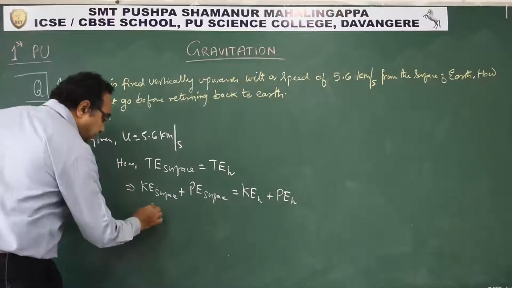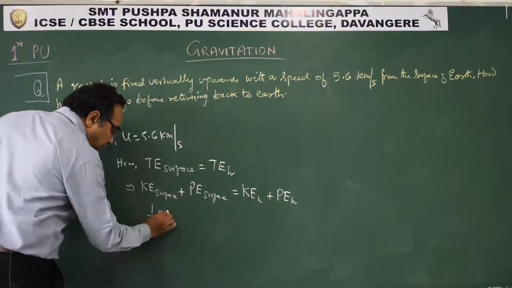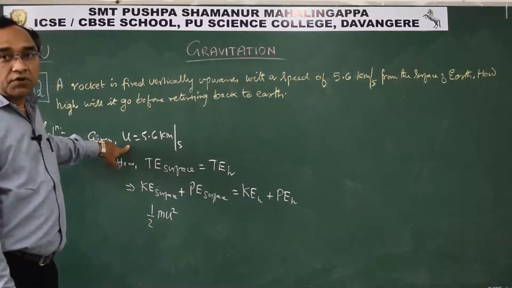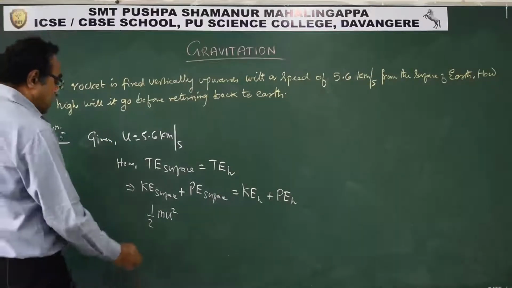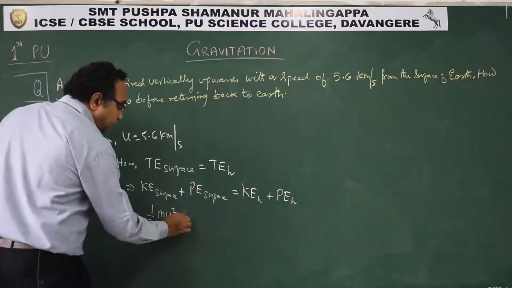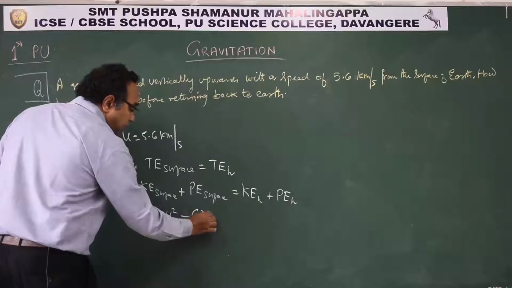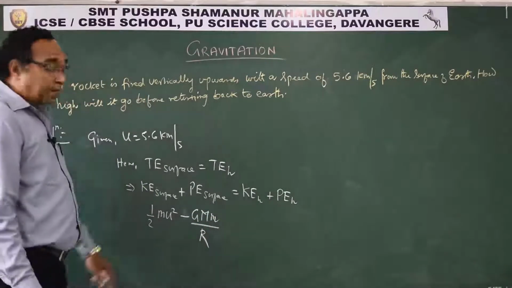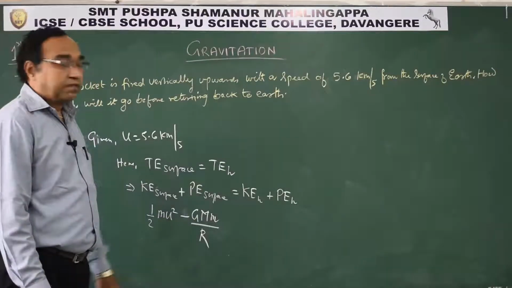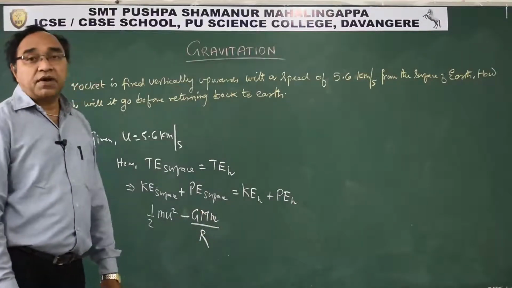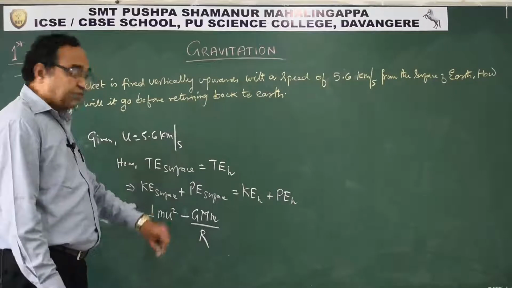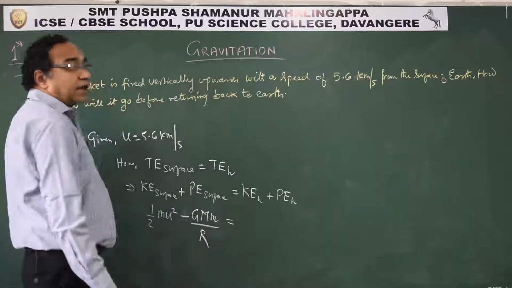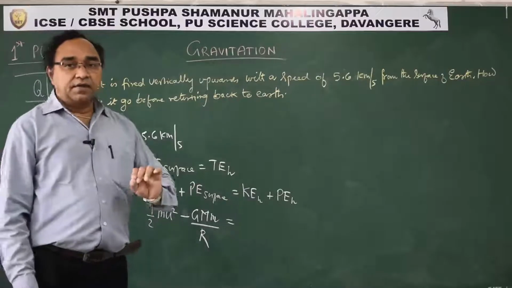Now kinetic energy on the surface is half m u square because it is projected with a velocity of 5.6 km per second. Potential energy on the surface will be minus G M m by R, where M is the mass of Earth, small m is the mass of the body or the rocket, R is the radius of Earth. Now, what will be the kinetic energy at that height?